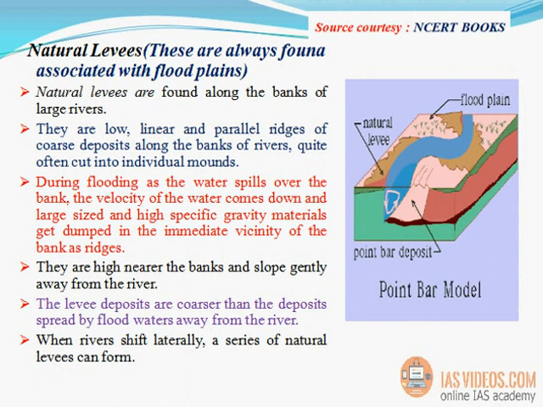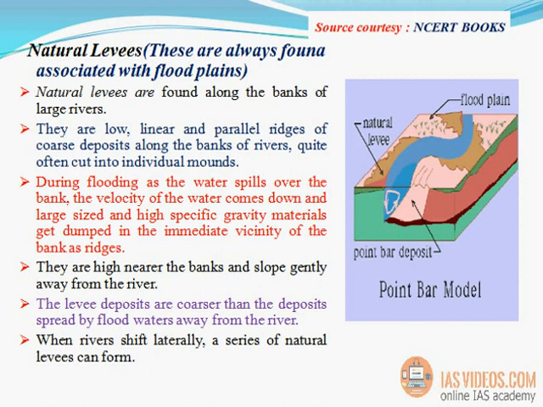Natural levees. These are always found associated with floodplains. Natural levees are found along the banks of large rivers. They are low, linear and parallel ridges of coarse deposits along the banks of rivers, quite often cut into individual mounds.